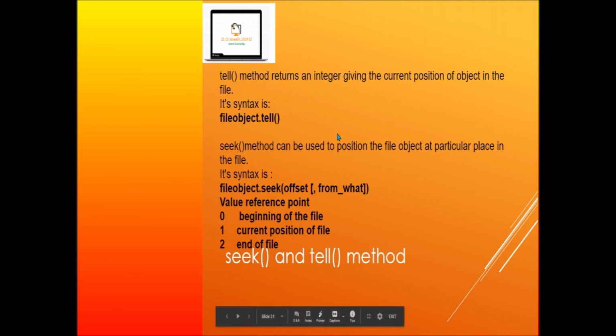So what is the purpose of the seek and tell methods? The tell method returns an integer giving the current position of the object in the file. What is its syntax? File object dot tell. The seek method can be used to position the file object at a particular place in the file. What is its syntax? Offset and then from where. From where? From the beginning, from the current position, or from the end of the file. Offset is how many bytes.